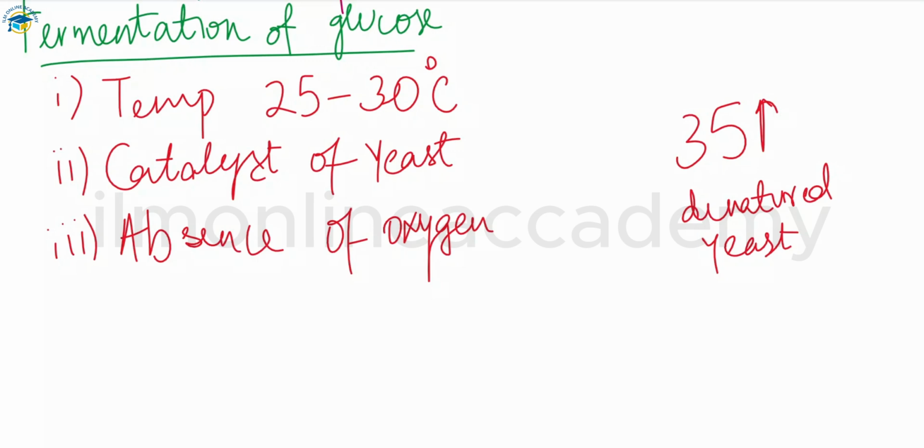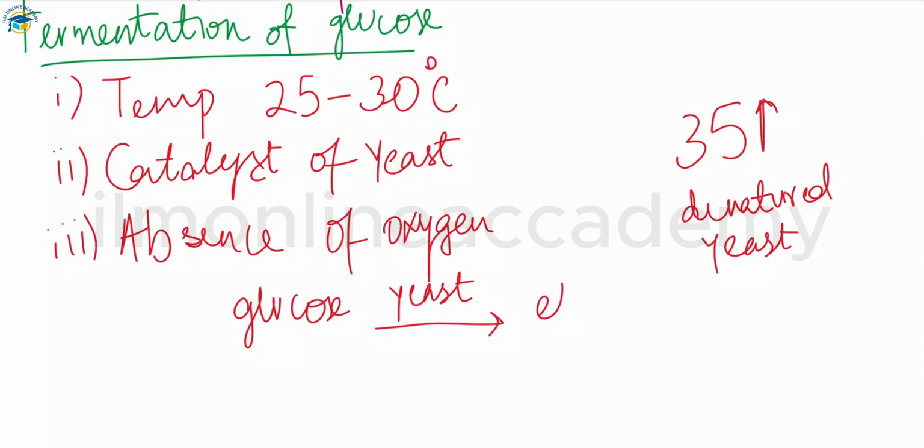So the reaction equation for this one will be, we have glucose, that is a required one. We use the glucose and provide the specific conditions, and the catalyst is also added, that is the yeast catalyst that we are using. A temperature of 25 to 30 degrees Celsius is required.